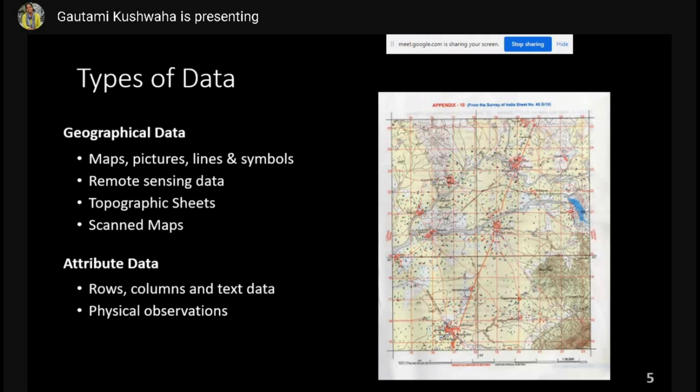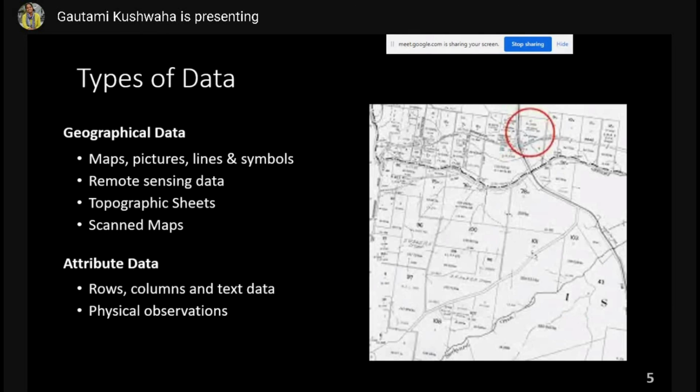Now topographic sheets are available at 1:50,000 scale, and either you can download it from Survey of India website, or you can buy a hard copy and scan it and then use it. Now then we have other scanned maps like the village property land record maps, which I talked about. So it is an example of cadastral map or khasra map, which contains the land record.